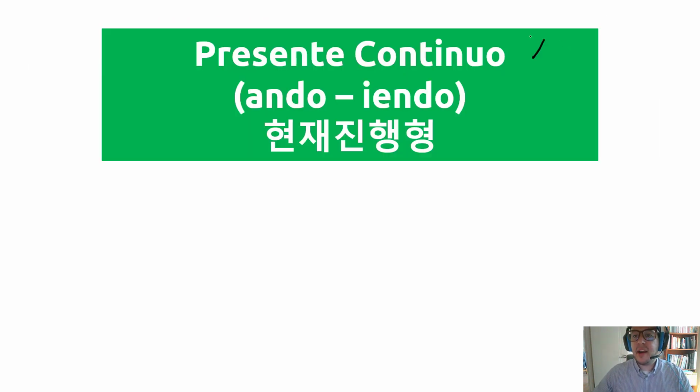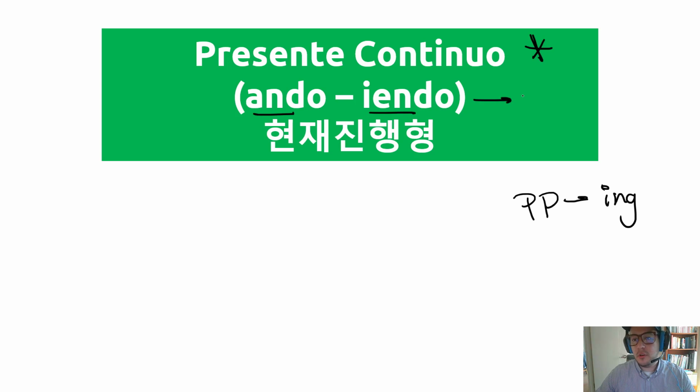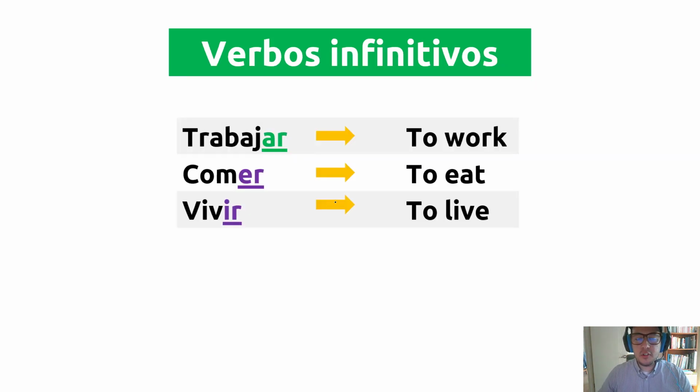And this is the last part, the last use, presente continuo, in English present progressive, which in English is ing, but in Spanish we have two, ando and yendo, which also mean ing. Is this difficult? No, it's very, very easy. You don't need to worry. Here, you need to know, and this is a previous explanation, an introduction, guys.